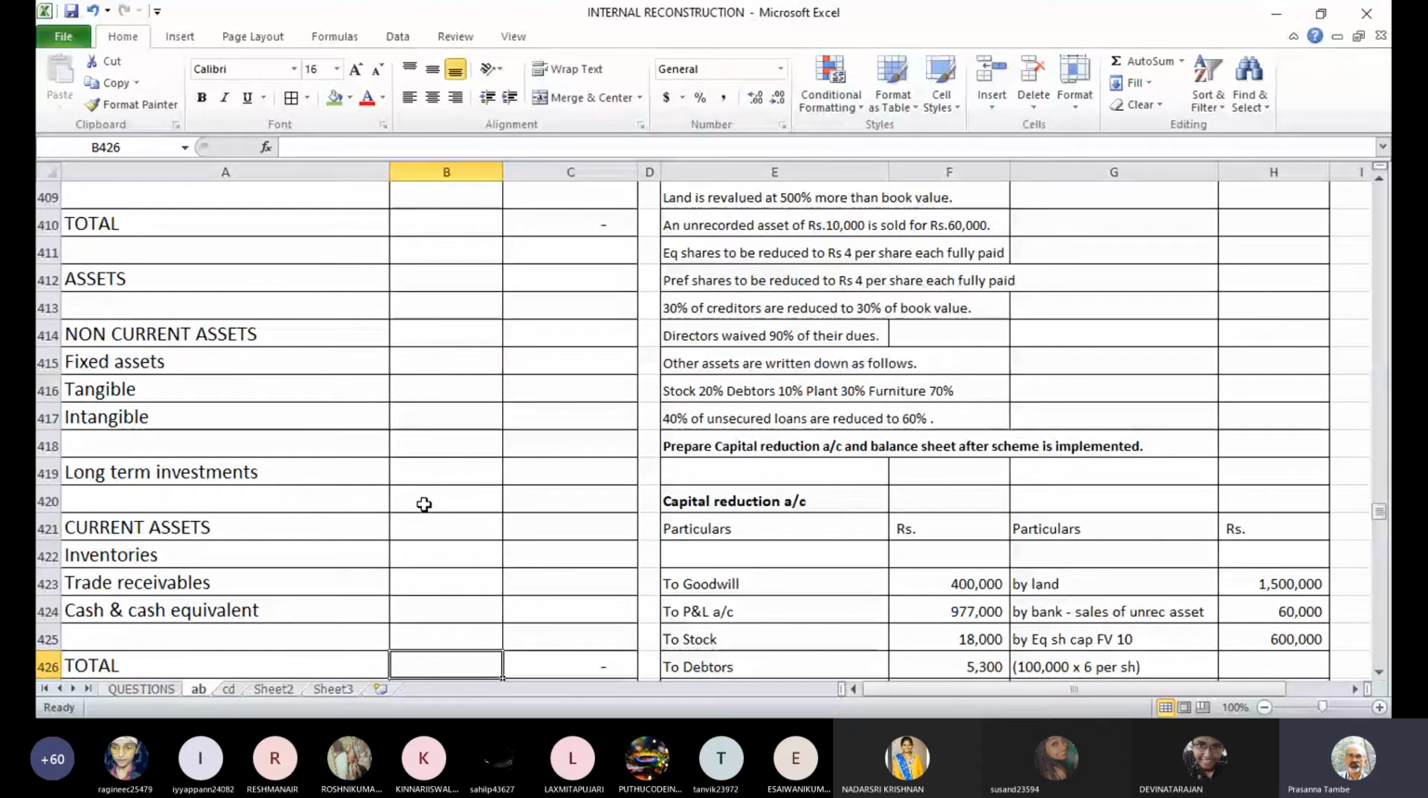Ready with the balance sheet? Can we start with the notes? Yes, sir. Okay. Let's start with the notes.